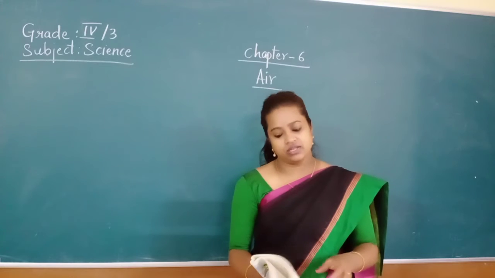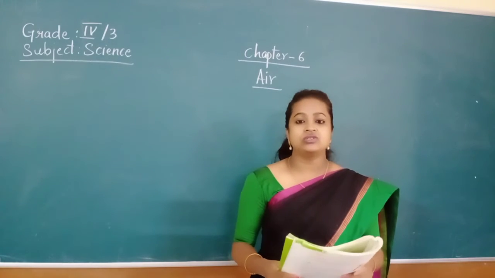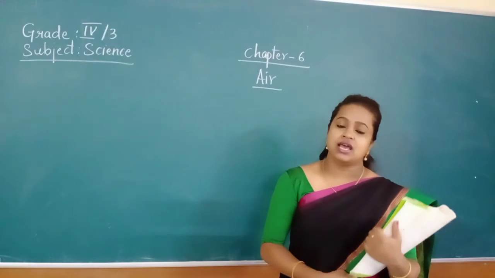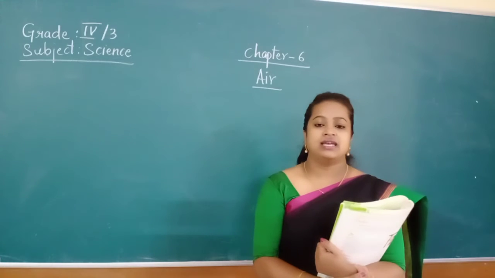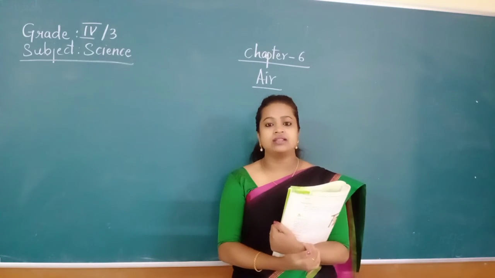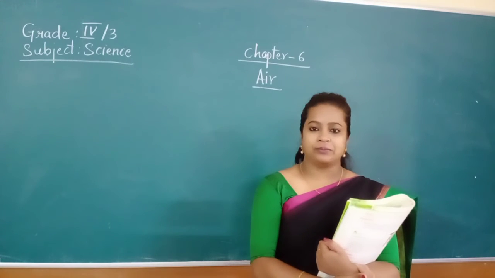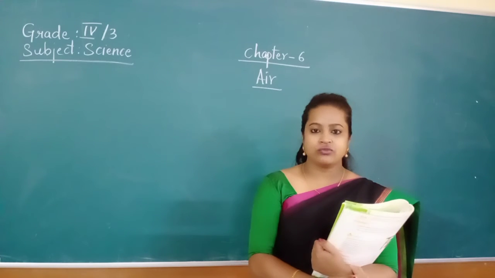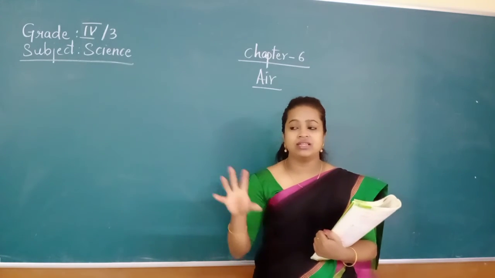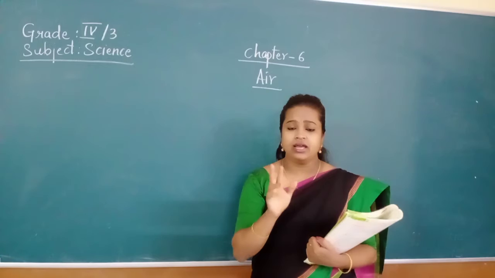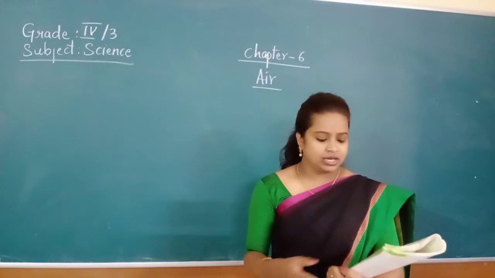Did you understand, children? Yes. Now let us see the next page. Air is used for photosynthesis. As we all know, how is the air used for photosynthesis? The plants prepare their food material in the presence of air, sunlight and water. Children, you know the definition of photosynthesis? Yes. The plants prepare their own food material in the presence of sunlight, air and water, so the air is helping the plants to grow in good condition.